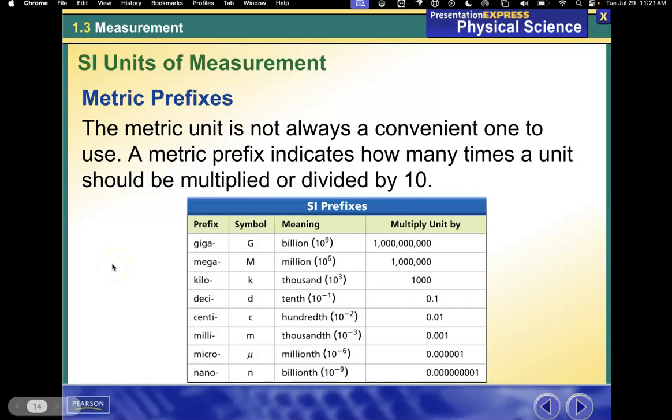Metric prefixes. The metric unit is not always a convenient one to use. A metric prefix indicates how many times a unit should be multiplied or divided by 10. And these are a bunch.